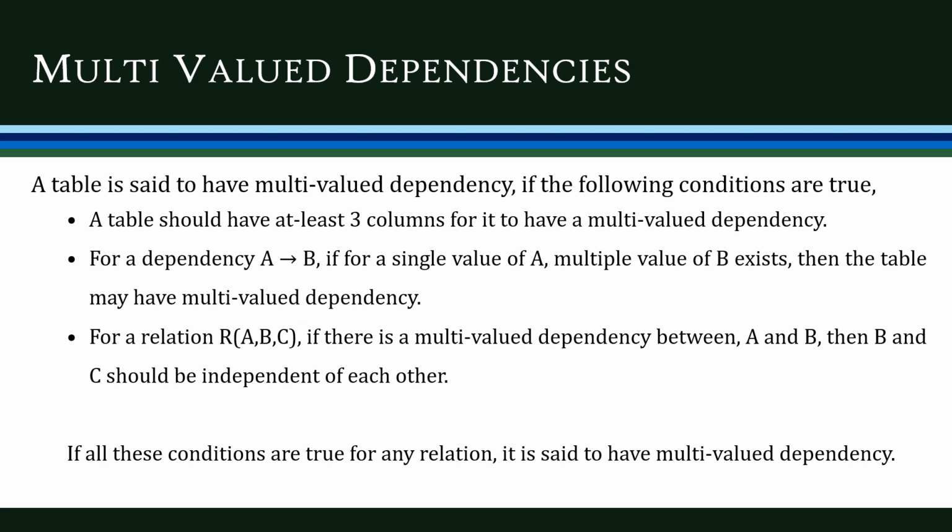For a relation R which consists of the attributes A, B, and C, if there is a multi-valued dependency between A and B, then B and C should be independent of each other. If for every A value there is a set of B values and C values, but B and C are independent, and all these conditions are true for any relation, then it is said to have multi-valued dependency.